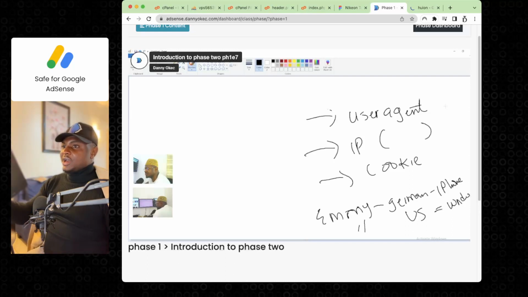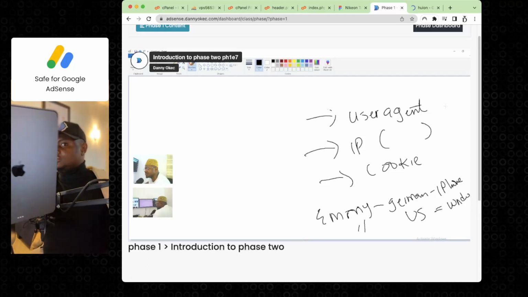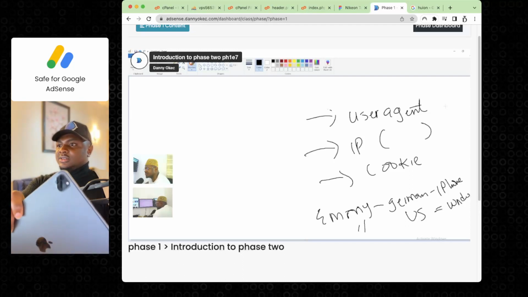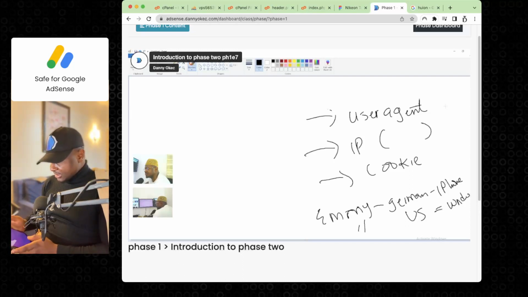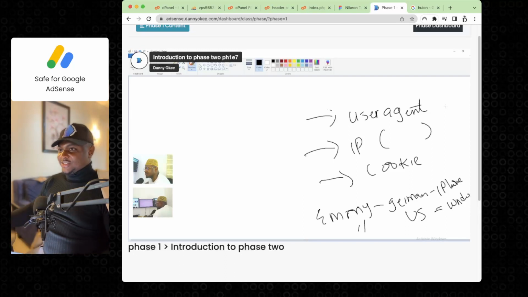So now I'm using my iPad. Yeah, this is the iPad M1 Pro. So now I can simply connect my iPad to this computer and I'll show you what we're remaking of our tutorials. So now it's going to make sense to you. Give me a few moments. I'm going to cast my iPad now to you so you can see my iPad screen. And now I will still try to remake this tutorial I just did. So this tutorial I just did now, I will try to remake it again.